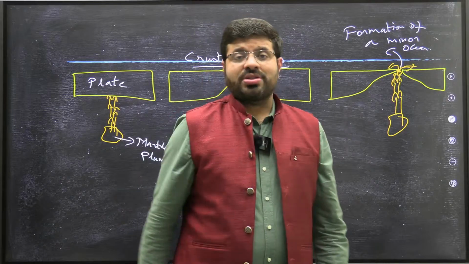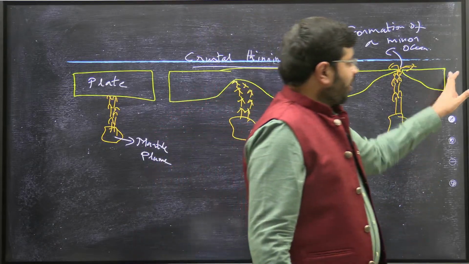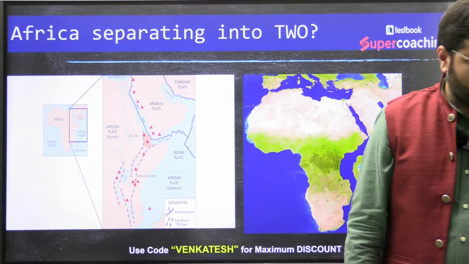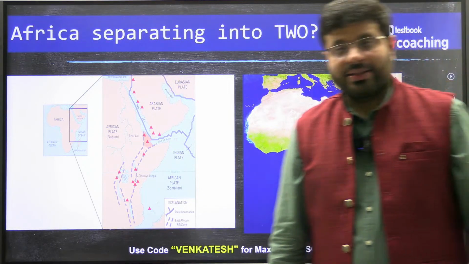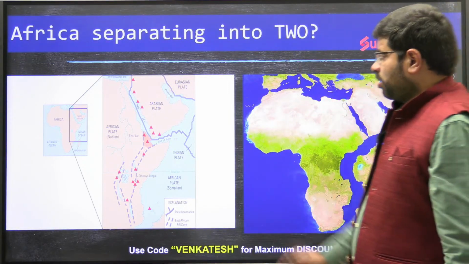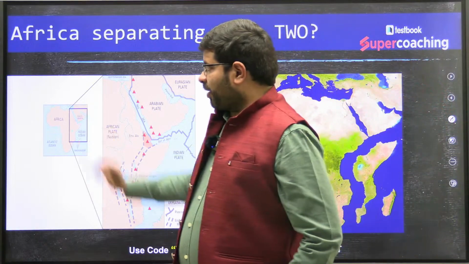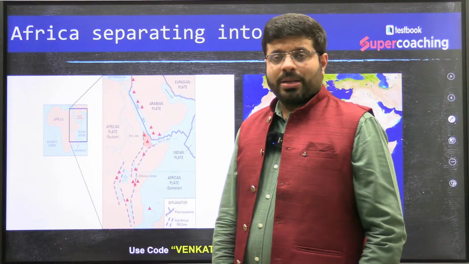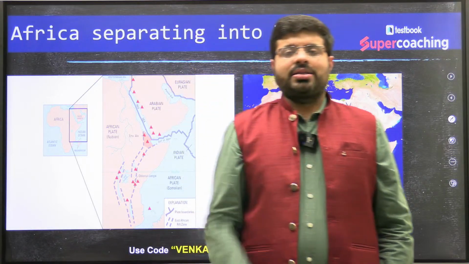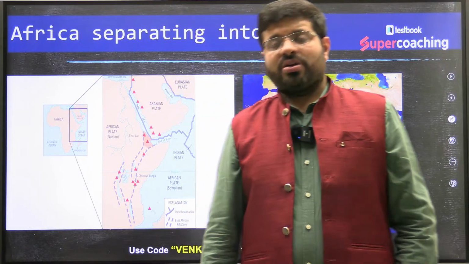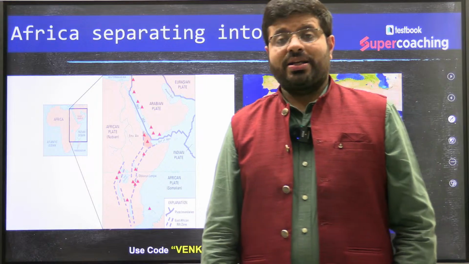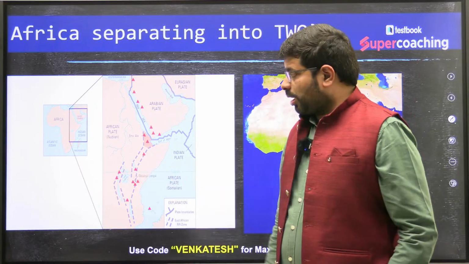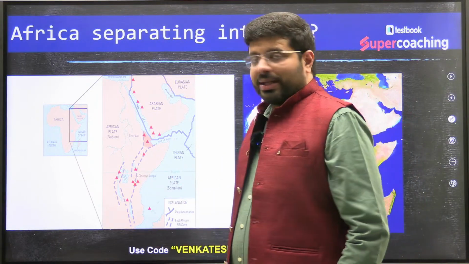If the same process continues, Africa gets separated into two parts like this. You can see that if this is Africa, Africa has a rift valley. There are fault lines created along the Great Lakes, Lake Victoria, Lake Tanganyika and all those.